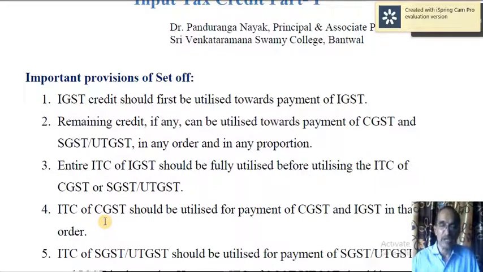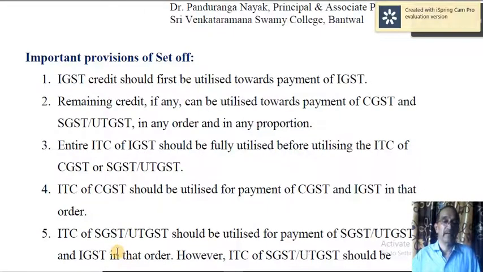So first you utilize it towards CGST. What you need is 40,000. Then still you have got surplus of 10,000. That can be utilized to pay IGST liability. But it cannot be utilized for payment of SGST or UTGST.